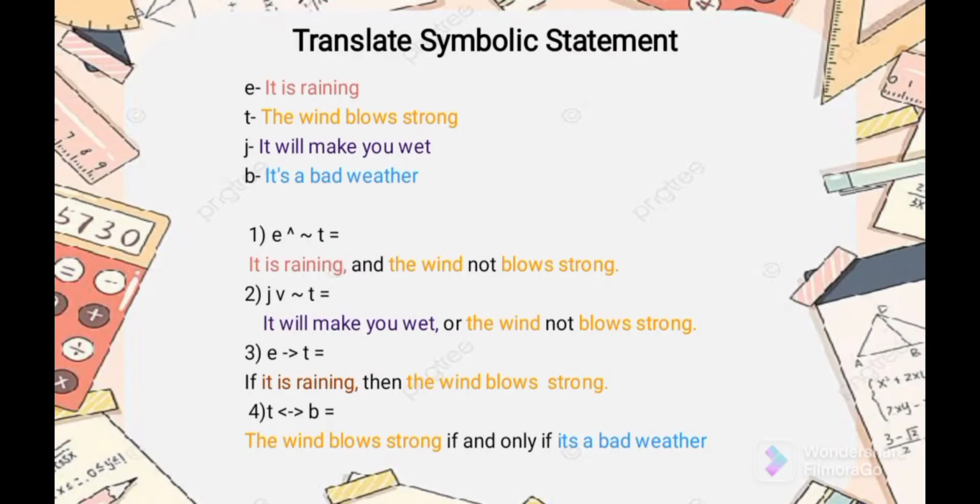If it is raining, then we first add the "if," then "it is raining," then we add also the "then," because this type of statement is conditional, and its connectives are "if" and "then." Then T is the wind blows strong. So we read: if it is raining, then the wind blows strong.